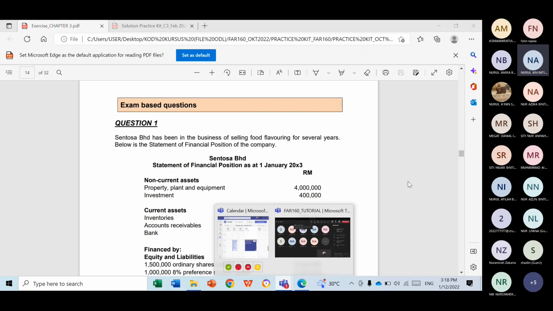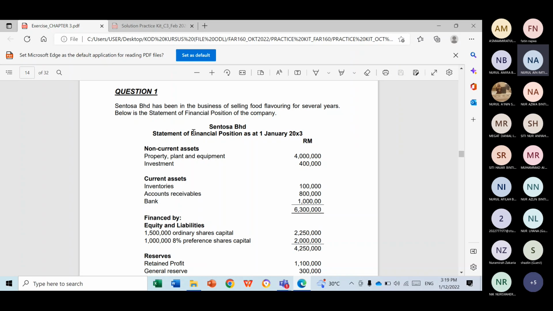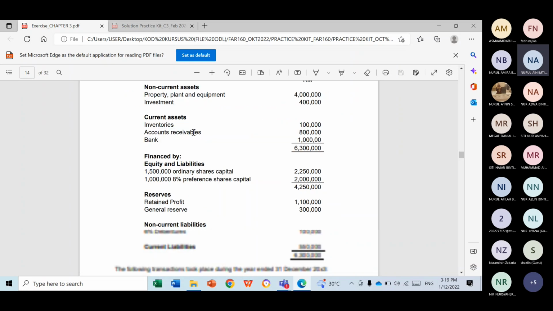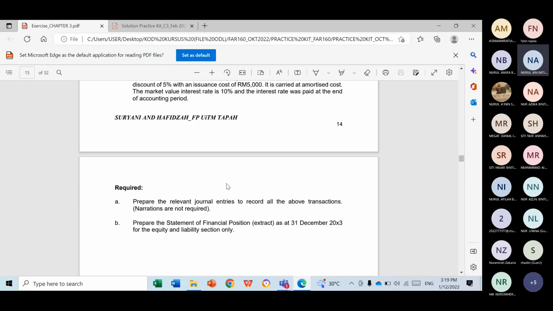As you can see on the screen, can you see the screen, class? Question taken from your practice kit, Sentosa Berhad. Okay, so let us try this question. First of all, you have to read the question. Basically, this question will require you to prepare the relevant journal entries to record the above transaction and to prepare the statement of financial position extract where you just have to show the equity and liability section only.